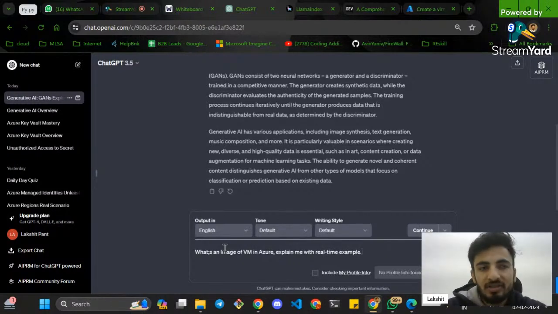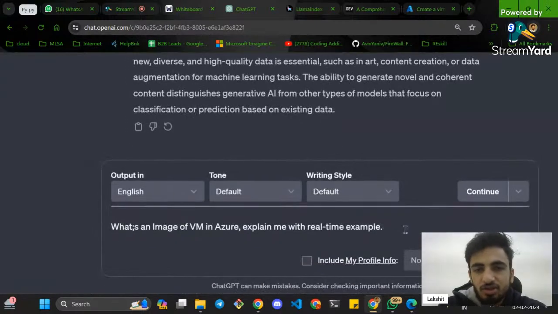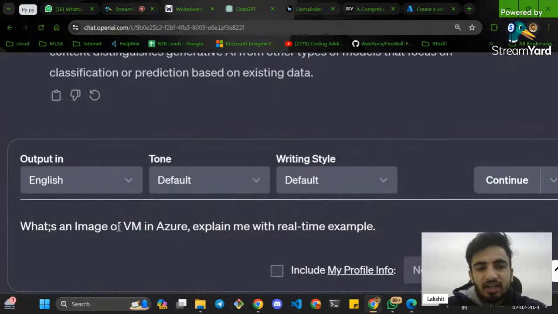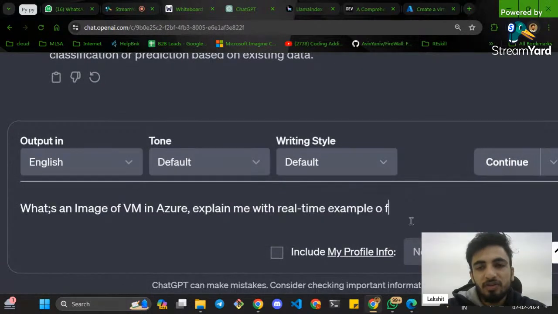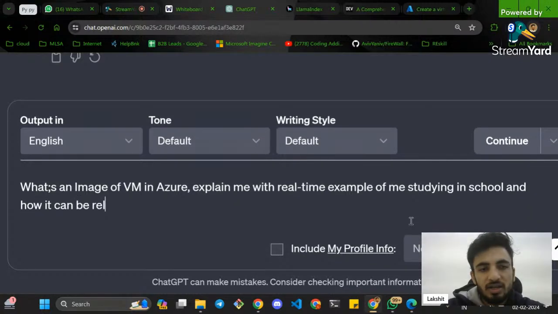I'm telling you the prompt engineering kind of stuff. This comes under generative AI, and you should know how to write the prompt. What's an image of a VM in Azure? Explain it to me with a real-time example of me studying in school and how it can be relevant.